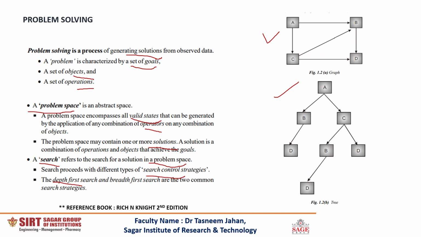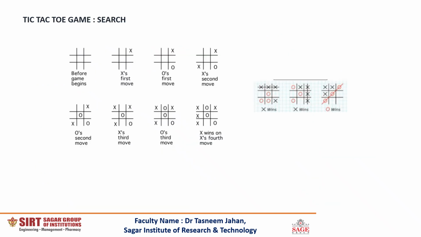So in the coming topics of AI, we will move with the help of these two data structures for problem solving. The terms which you are observing on this slide have been taken from the book Rich and Knight, second edition. So I usually refer this book for all my students to understand AI.